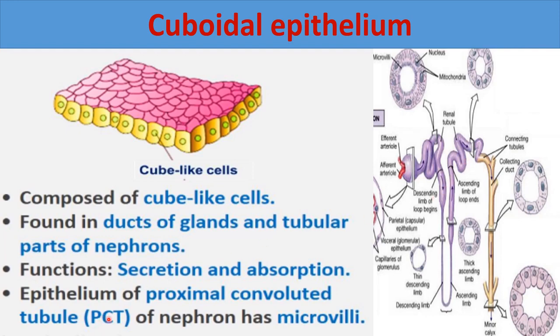And in the proximal convoluted tubule of nephron, it has microvilli also, as you can see here. These are microvilli present here, and these are compound epithelial tissues, or you can say compound epithelium. Now you don't need to make this diagram, you make only this diagram here. This is the diagram of cuboidal epithelium. So differentiate this diagram from the simple squamous epithelial tissue, and make both the diagrams of the simple squamous epithelium and simple cuboidal epithelium.